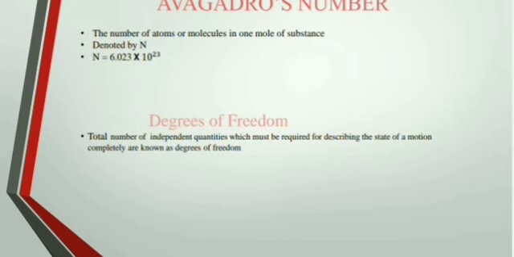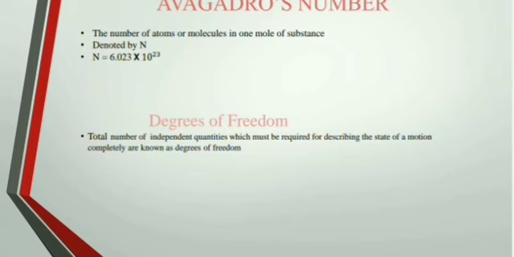Once again, I will recall the definition to you. The total number of independent quantities which must be required for describing the state of a motion completely are known as degrees of freedom. So let's take some example. Suppose in some plane we are describing the motion of a given body, then we can consider the xy axis, and if suppose the body is rectangular, then it may have rectangular components.